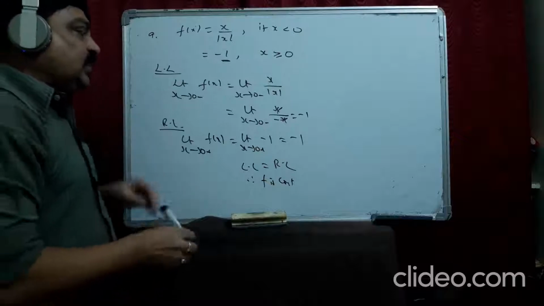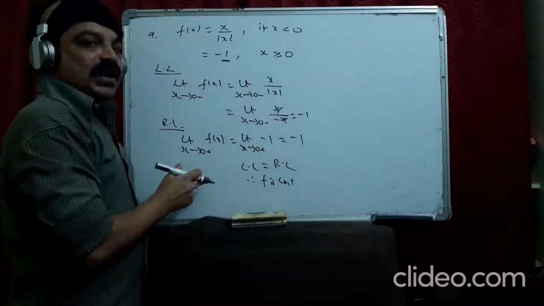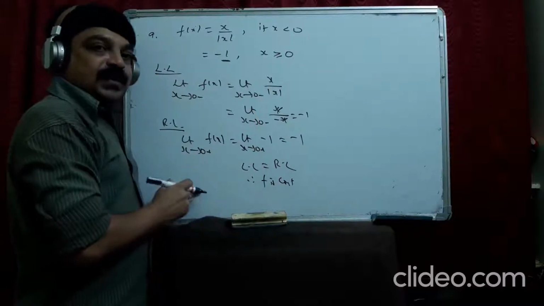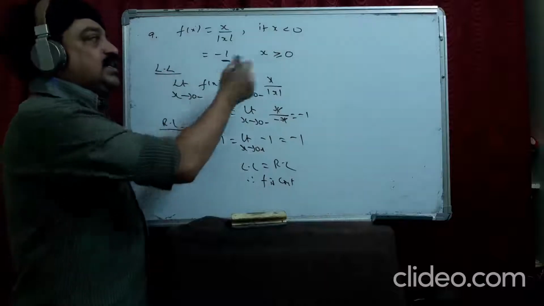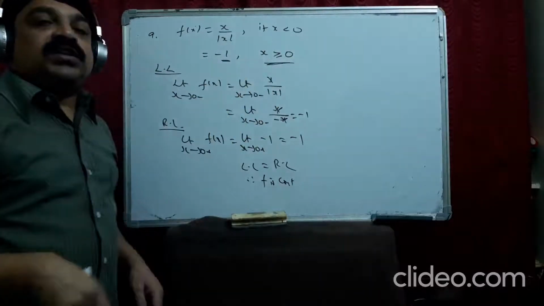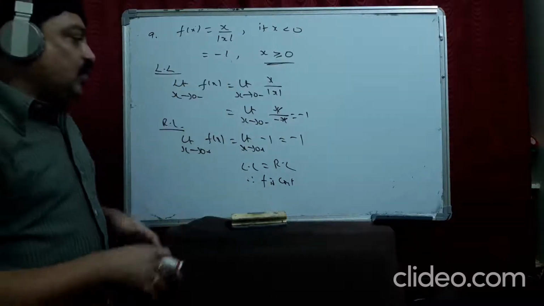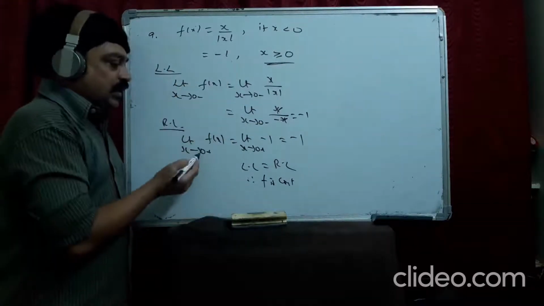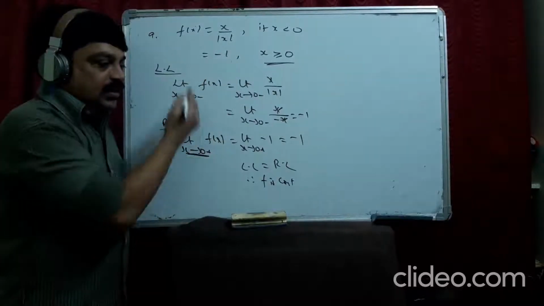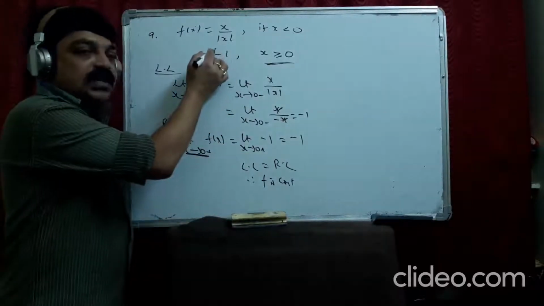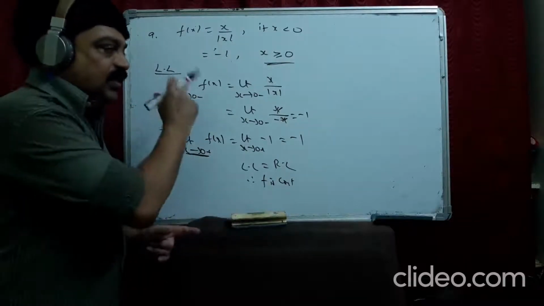I am re-explaining this again. Look here. Left limit is no problem. Right limit, you may ask, sir, why don't you write x by mod x and x by plus x? We can write that, but the function is defined in a different way. It is a constant function. For positive values, he has taken minus 1. So when you take positive values minus 1, when you take 0 place, you have to take the function whatever they have given. That is the reason. If they don't give this, then we go with plus x. Understand? Be very careful with this problem.